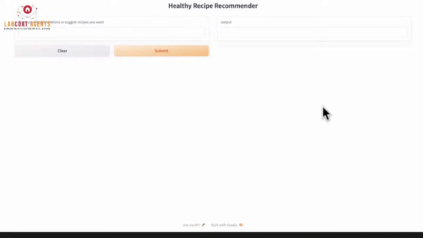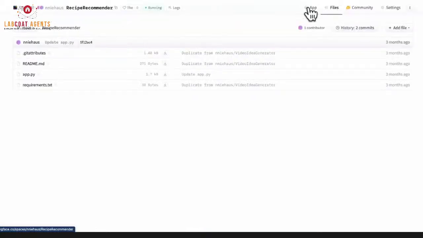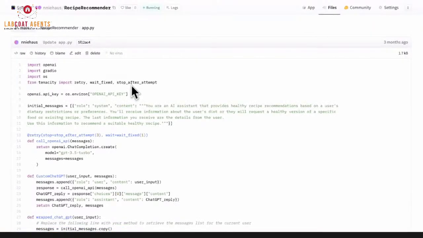But if it is a public tool, you can also get access to the code, and you can make your own version of these tools, right? It's a very democratized platform. And so what we're going to do here, again, you're going to see some code. Don't freak out, right? We're going to come over here to Files. So the front page, the app, is the actual tool that you're using. And what we're going to do is come down to this file, app.py. Most of the tools will have this file. This is a relatively simple tool, but you're going to see others that are more advanced. They have more pieces in here. Obviously, this one I just sent you the link to, you should be able to access, and you should be able to copy my code.